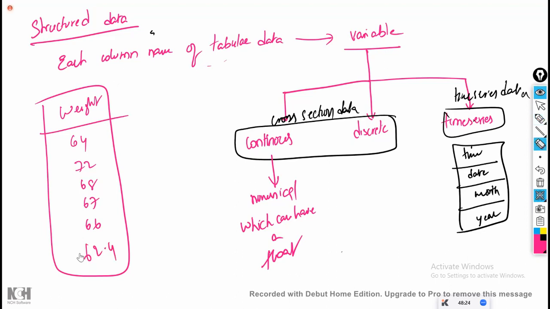So whichever is having the possibility of float value, you have to work on the name of the variable. You have to see what is the name of the variable and understand it. Okay, weight of the person. Weight of the person means generally what would be the weight. For that weight, whether float values are possible or not possible. If the float values are possible, then it comes under continuous. Examples are your weight, height, score.